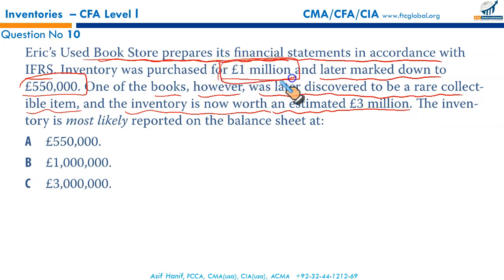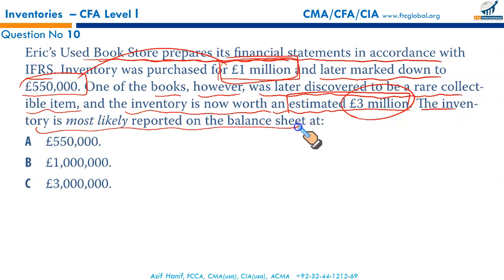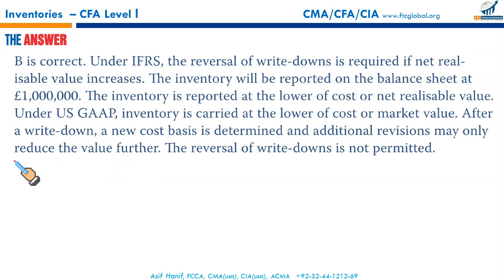Now, this is the original cost of the inventory, which was written down to 550. Later, we discovered that some items are very valuable. Our inventory should be 3 million pounds, but we can't go beyond 1 million. Remember, with our previous write-off, subsequent recovery cannot be more than the previous write-off. The inventory is most likely to be reported at this value, not above this. So it's going to be 1 million pounds, and that makes B the correct option.